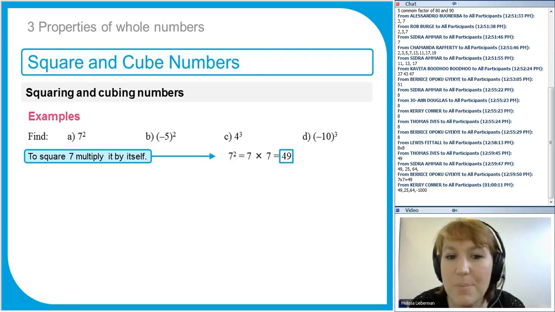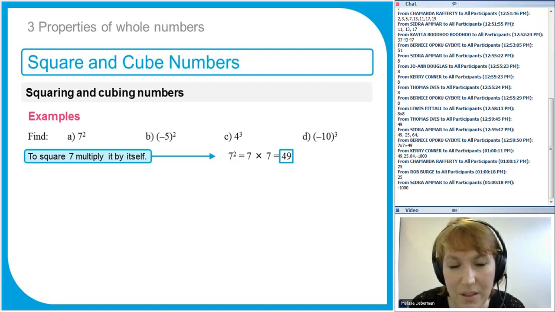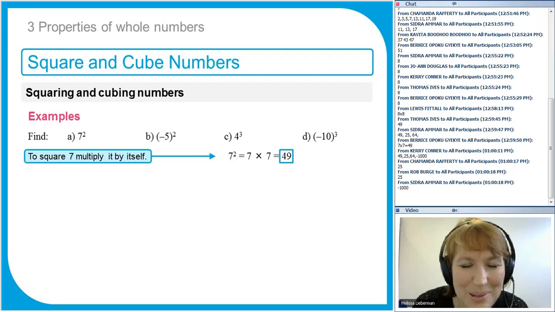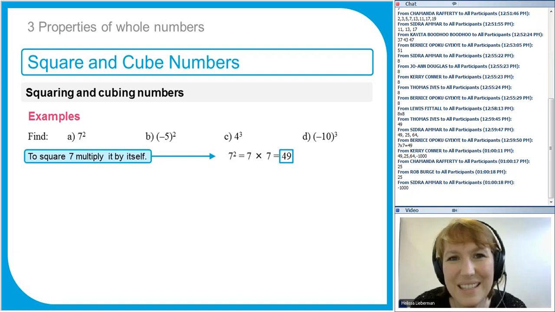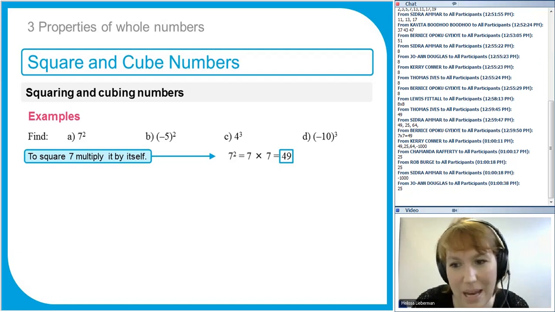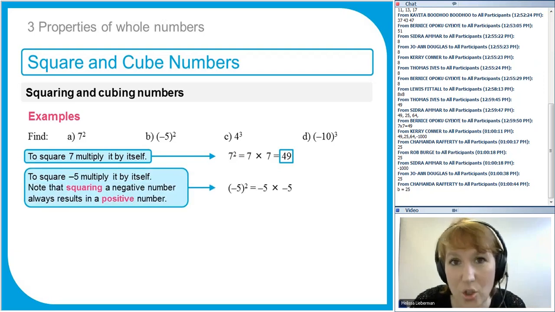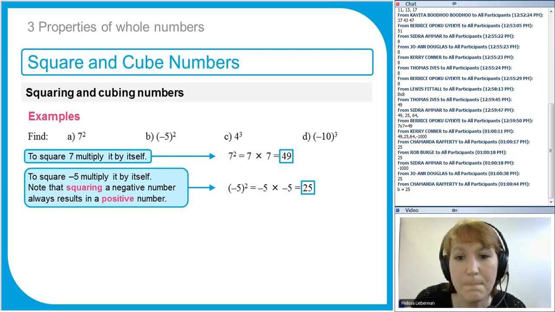What happens if we find negative 5 squared? Negative 5 times negative 5. Each lesson I try to build a little bit on things that we've learned before. We covered this in the first lesson. What do you think minus 5 times minus 5 is? Remember that when you multiply a negative number by another negative number, the minus signs cancel out and the answer is positive. So Joanne, Bob and Chamandra, you've all got the right answer. It's just 25. Don't make the mistake of putting negative 25. Now you have to be very careful if you're doing this on a calculator, and I'll show you in a moment why.